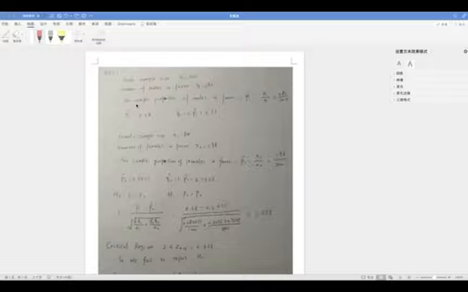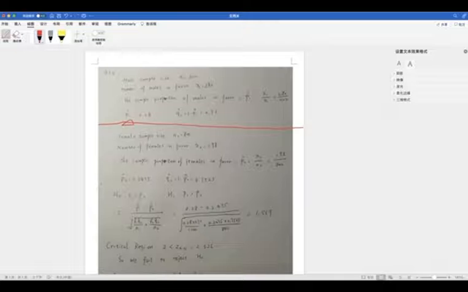First, we need to calculate the sample proportion of males and females who are in favor of the new policies. Here are the steps of the calculation for the sample proportion of males in favor of the policies, and we get a proportion P1 of 0.28.